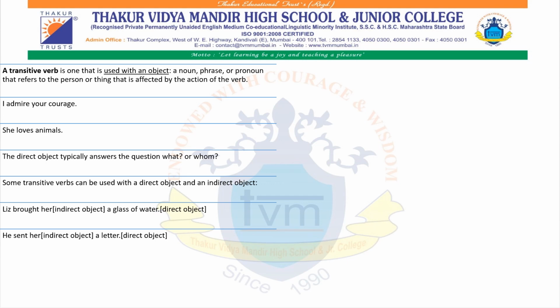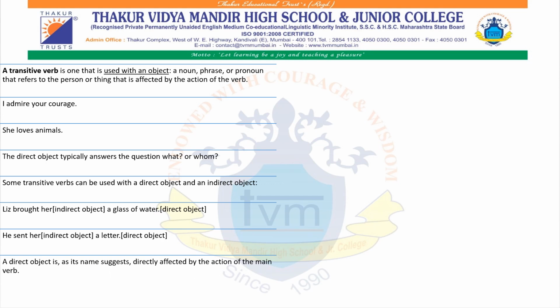But then what we have to learn here, we have to pay attention to that there can be two objects, direct and indirect, in a sentence, and at that time we don't need to be confused in finding out whether the given verb is transitive or intransitive.